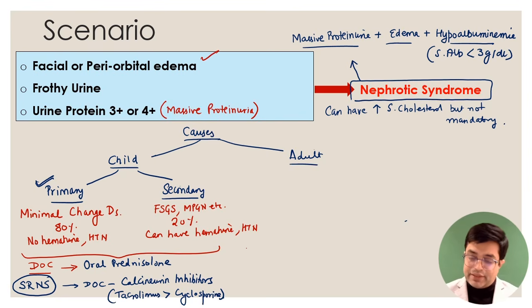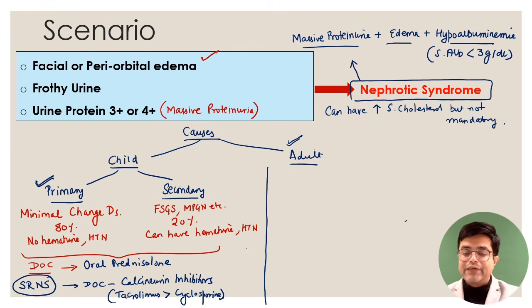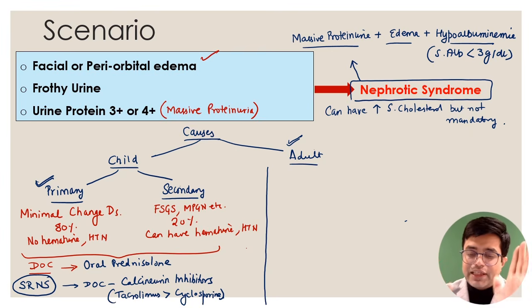And among adults, let us talk about adults. In medicine, they give you a case scenario, or they give you the clue and ask you the diagnosis. I'll give you an example. A lady, 60-year-old, having malignancy, weight loss, loss of appetite, and a malignancy was detected. She also presented with massive proteinuria and progressive facial edema. What is the type of lesion you will notice in the patient?